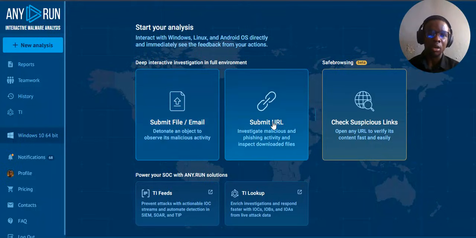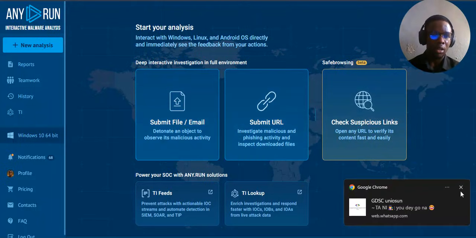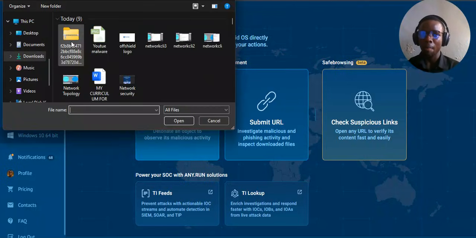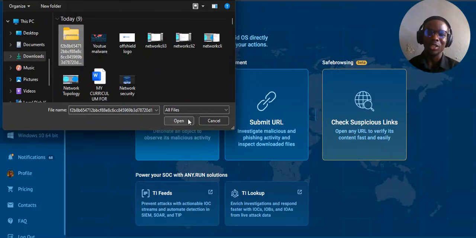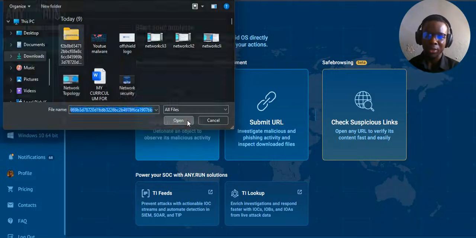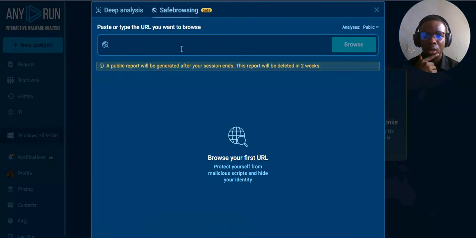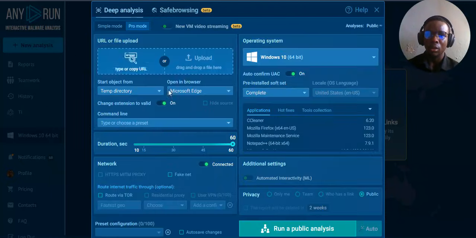Now we can upload a file, an email, or we can submit a URL you want to analyze. Since I downloaded a file, I'll go for the file and then we take it up. Now this is it. Do not open this in your system. Now I am going to be uploading this, and let's see how it ends up, and we'll run our analysis. Okay, now we have deep analysis, safe browsing. Okay, we're not browsing anything. That's for URL. Now this is going to give us a safe analysis duration of 60 seconds, that is like a minute to actually run through all.